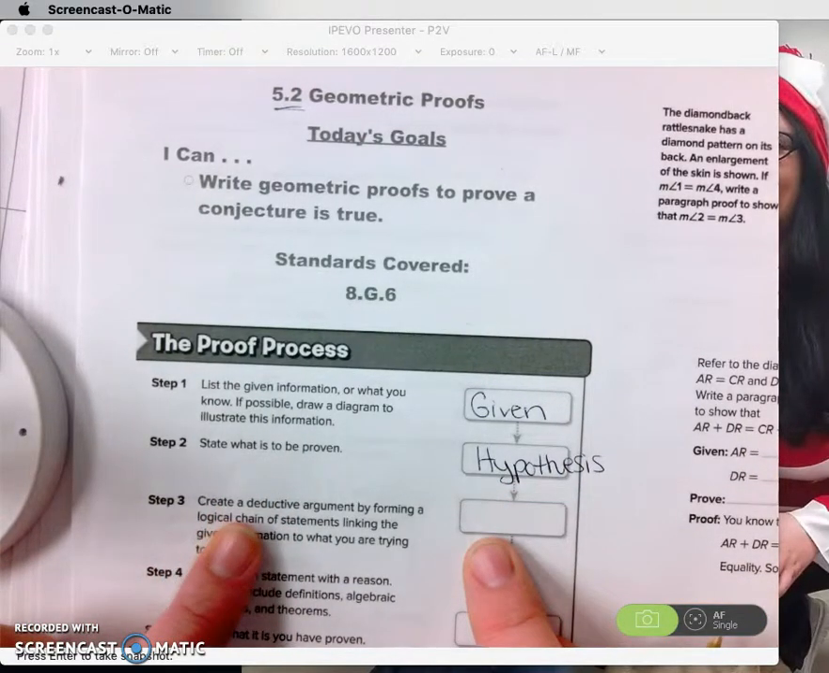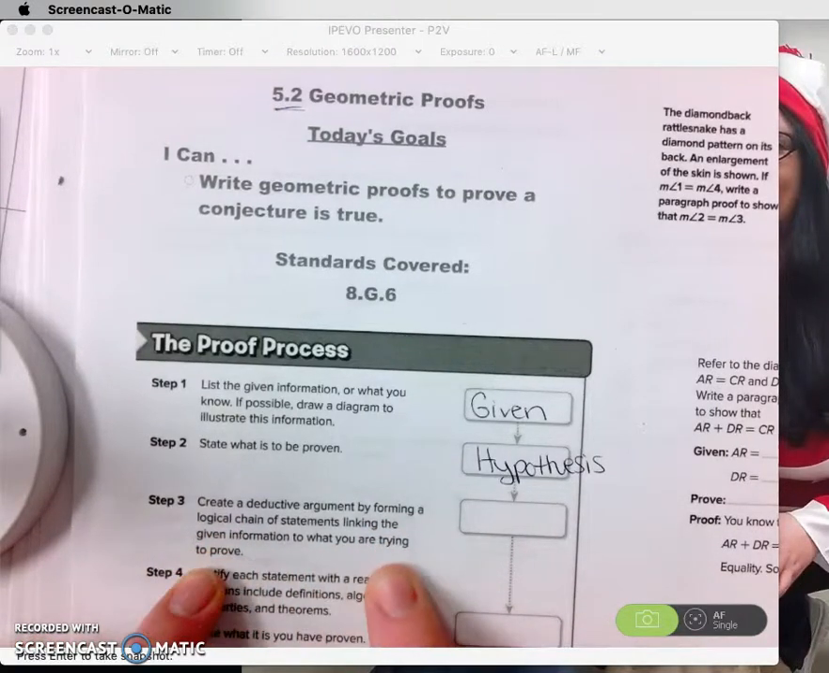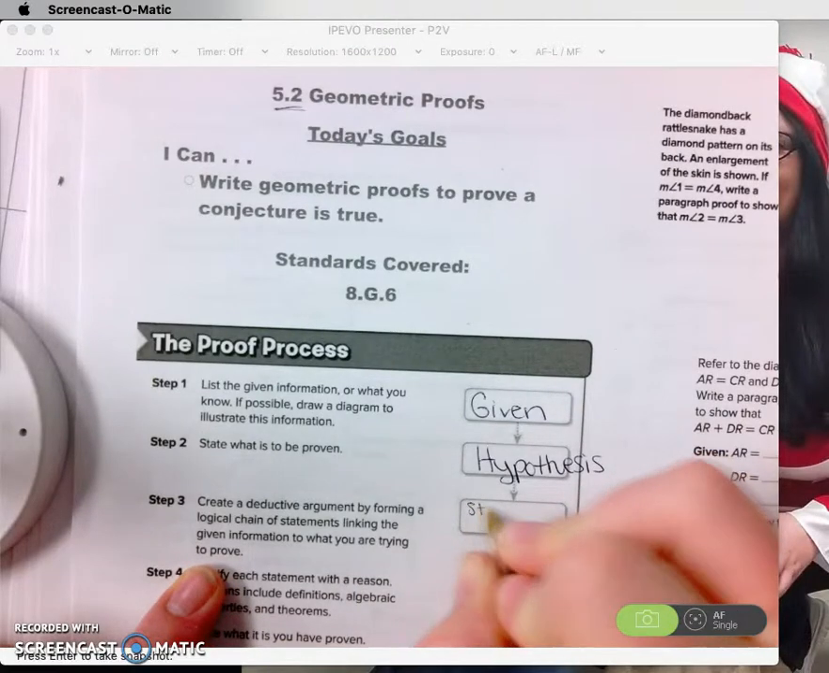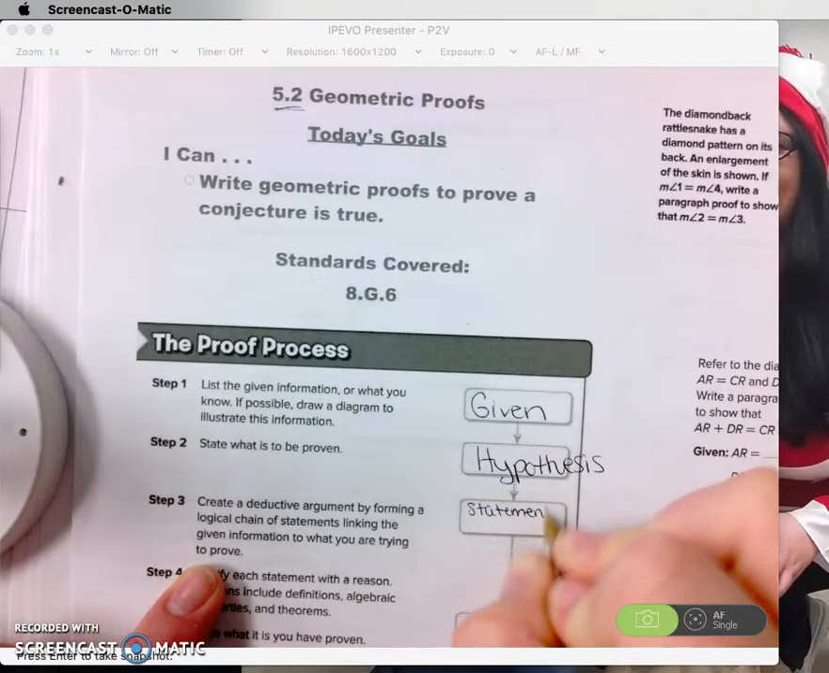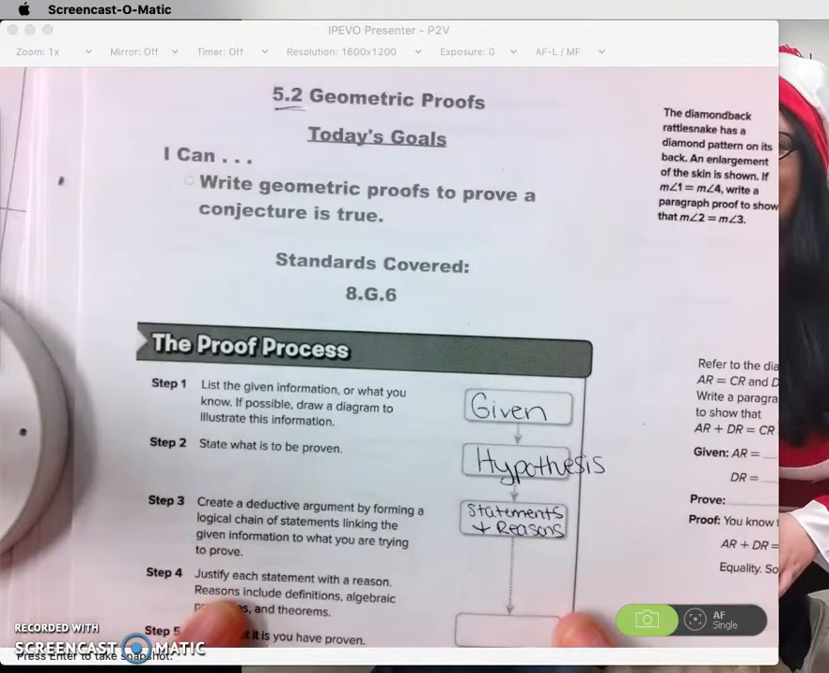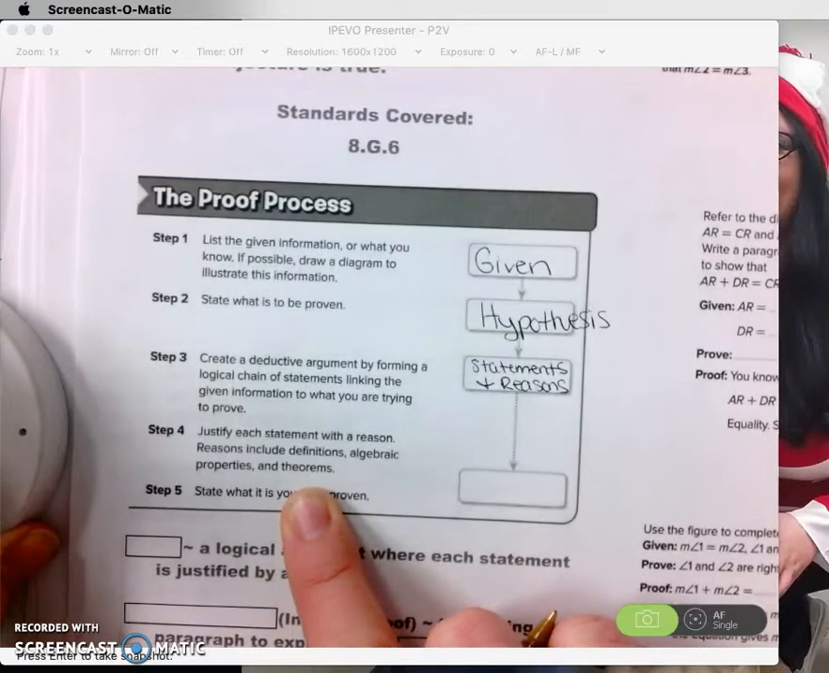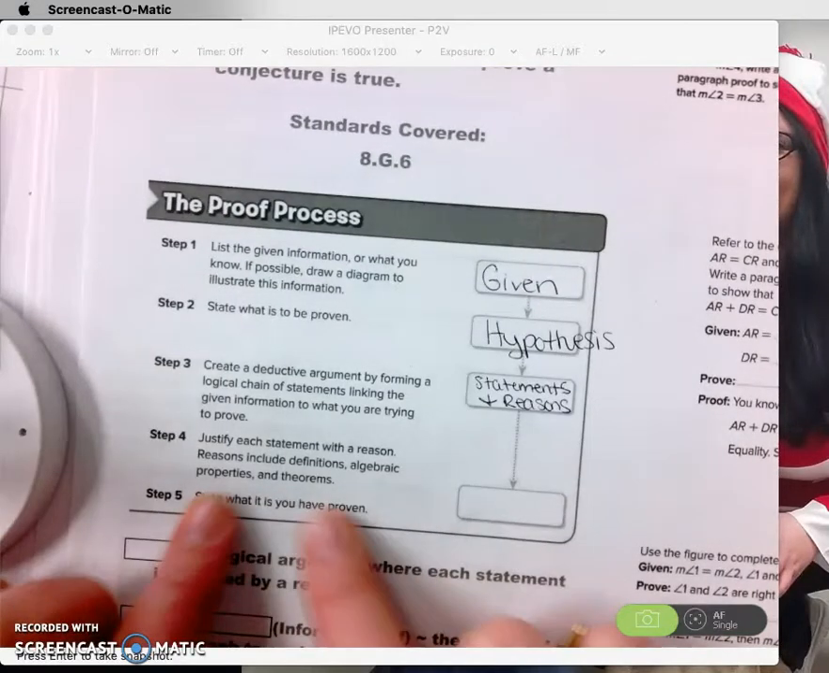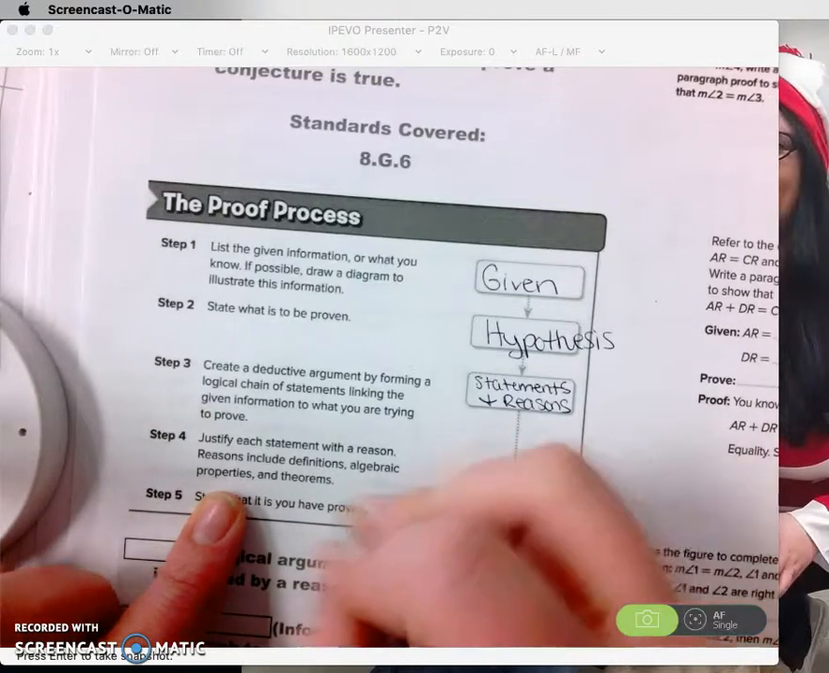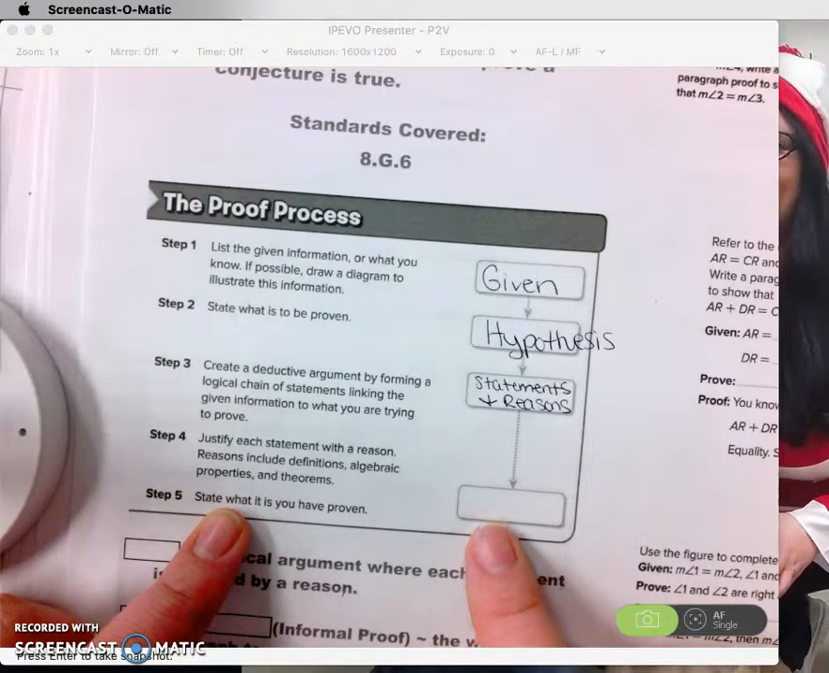Then you're going to create a deductive argument by forming a logical chain of statements linking the given information to what you are trying to prove. So this is going to be your statements and reasons. You want to have a reason for everything that you do, and you're going to justify each statement with a reason. Reasons include definitions, algebraic properties, and theorems, like anything multiplied by 0 is 0. That's your multiplication property of 0.